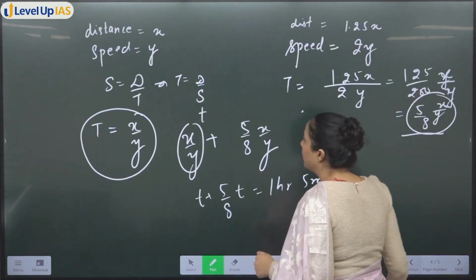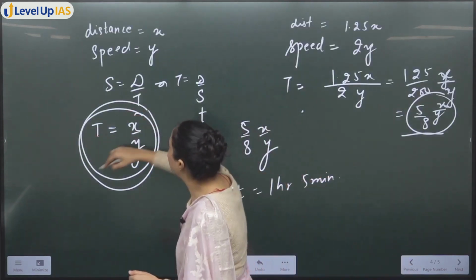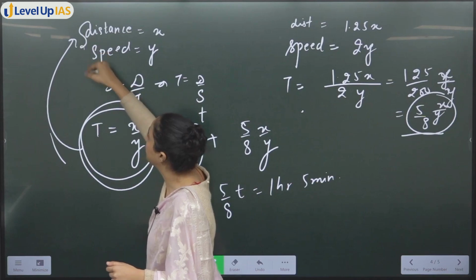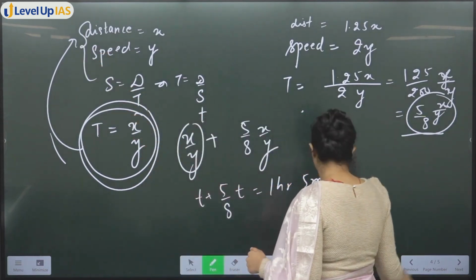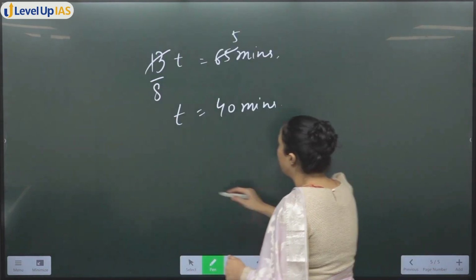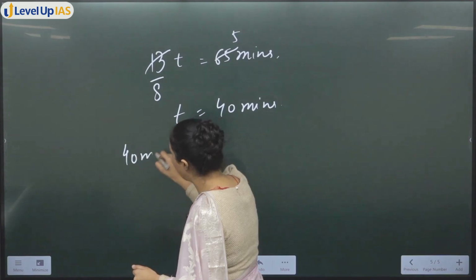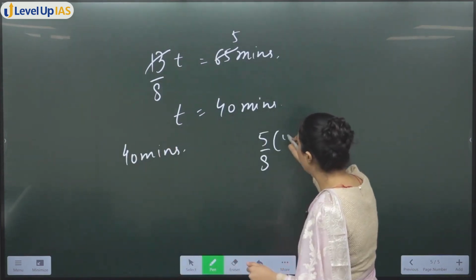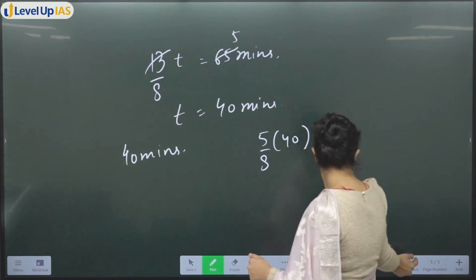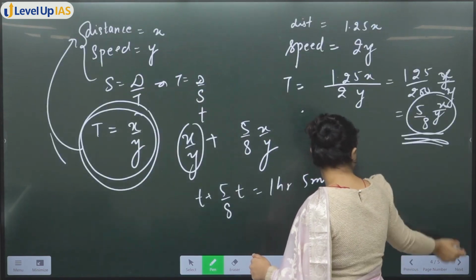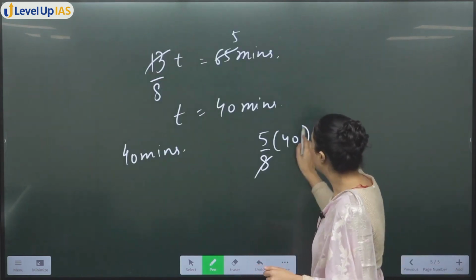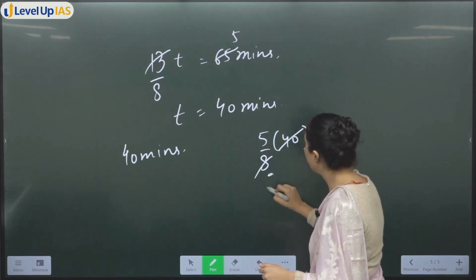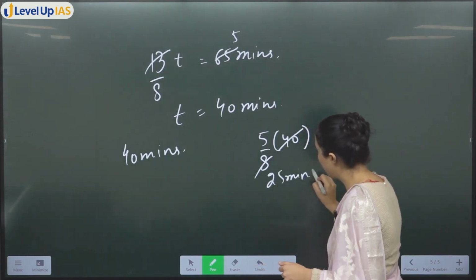This t is what? Initial time, पहले वाला. Initially when distance is this. ठीक है, so that means you took 40 minutes while going there. ठीक है, and 5/8 of 40, right? 5/8 of x by y, मतलब 5/8 of t. So that means you took what? 25 minutes while coming back.